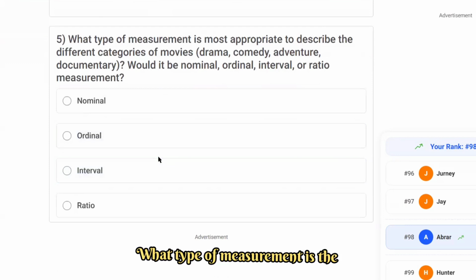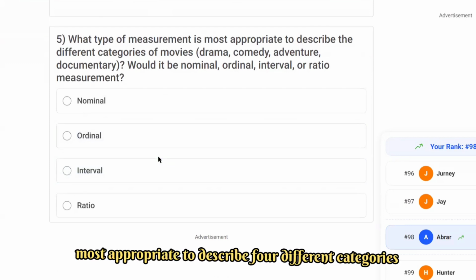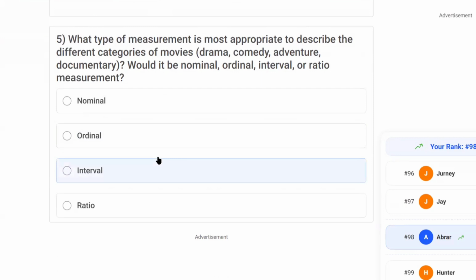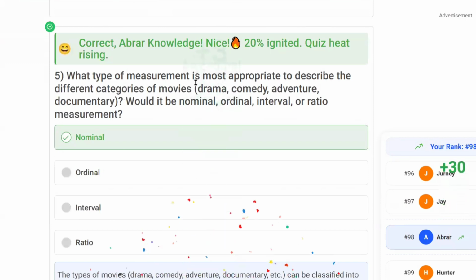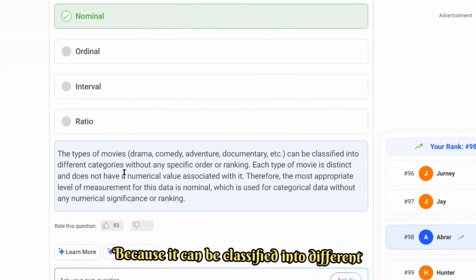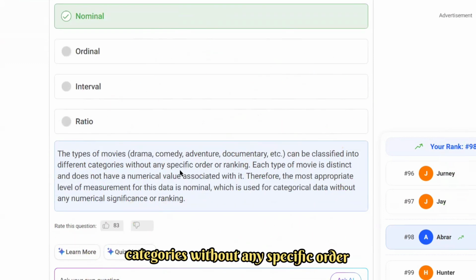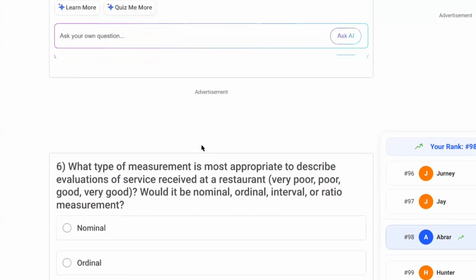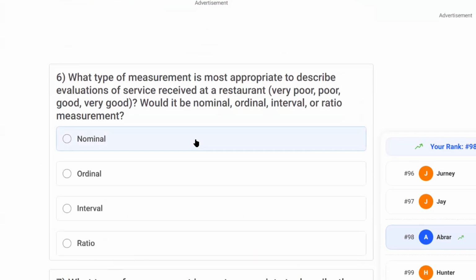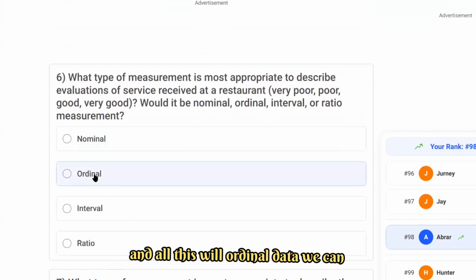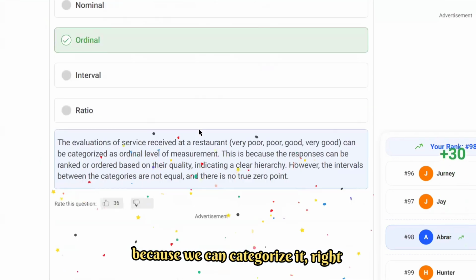What type of measurement is the most appropriate to describe four different categories, like drama, comedy, adventure, and documentary? Again, you have nominal data, because it can classify into different categories without any specific order or ranking. And what type of measurement is most appropriate to describe evaluations of service like very poor, poor, and all that? This is ordinal data, because we can categorize it.